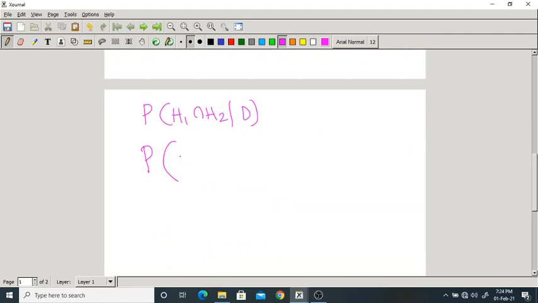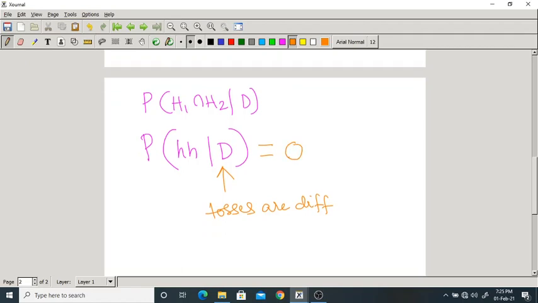So HH given D, given event. What is D? Event which says that tosses are different. So what is this probability? Here they are the same, but given the condition we are asking for, different results in the two independent tosses, obviously it is 0. This is 0 because there is no such element.